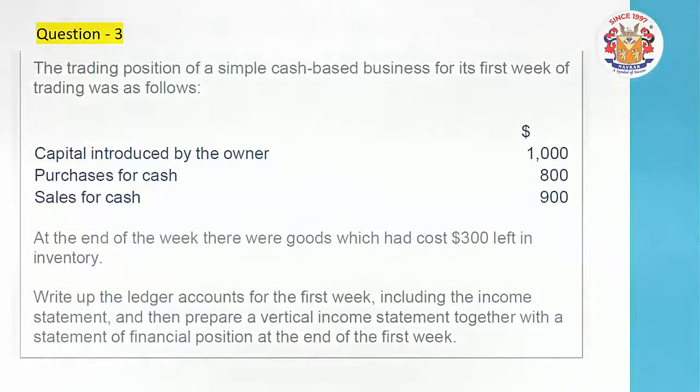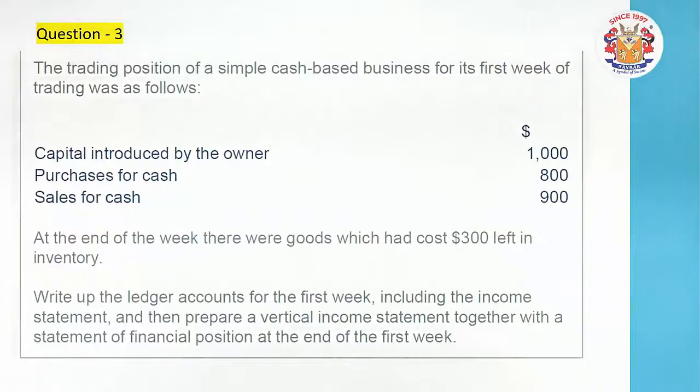Let's start with the first, the capital introduced by the owner. Cash coming in, debit, and it is capital brought by the owner for the business. So the business has a liability towards the owner, known as internal liability, known as capital. Capital is credit, the cash is debit.